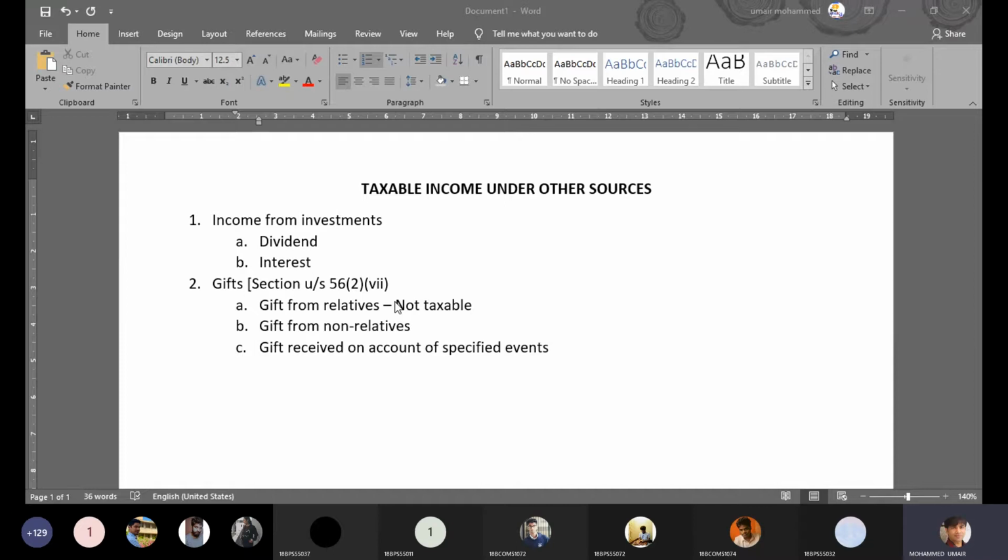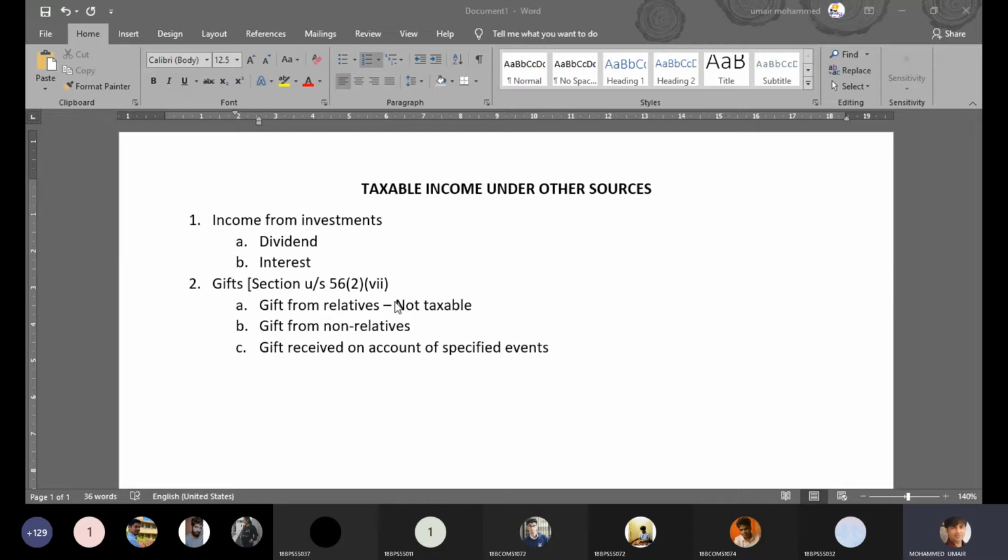From the viewpoint of sociology, definitely they are also relatives. Definitely they are also family members. But from the viewpoint of income tax, they are not. That's the reason I said the general perception of relative is different from what we see in the definition of the Income Tax Act. So don't apply your general assumption, but rather remember what is defined under the Income Tax Act.